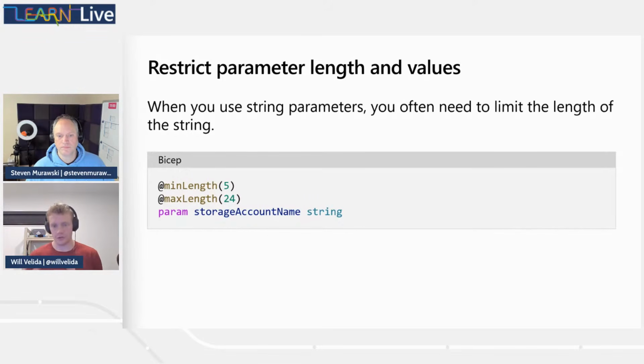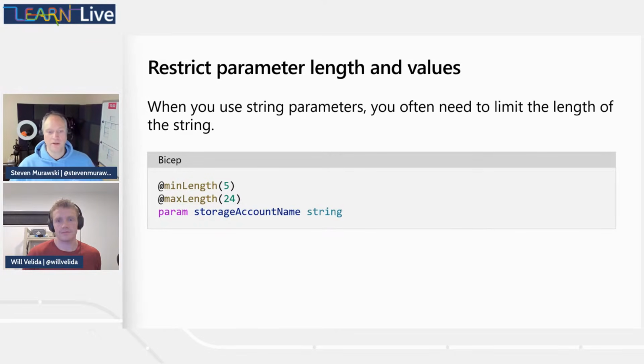So for those of you who have a little bit of experience in Azure, you will know that with Azure storage accounts, we have limitations on the length: it has to be between 5 and 24 characters. So in order to help our teammates out when they're using Bicep deployments to deploy Azure storage accounts, we can decorate our parameter with min length and max length of 5 and 24, and essentially help the user say, okay, when I'm naming my storage account, it needs to be within these two different minimum and maximum lengths for the name.